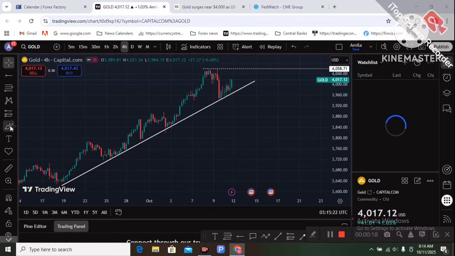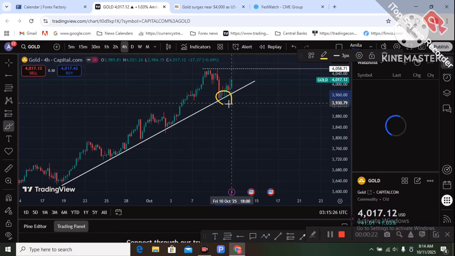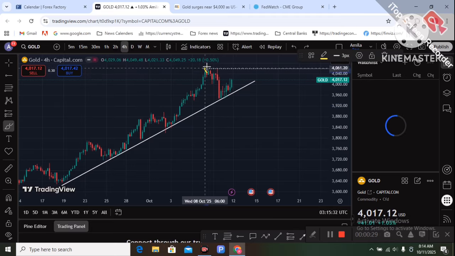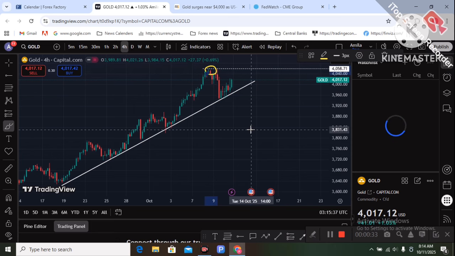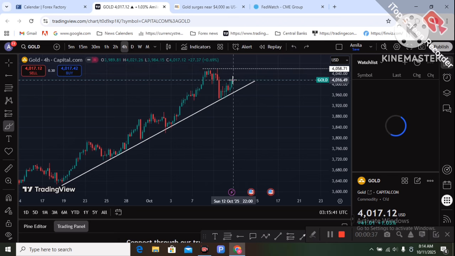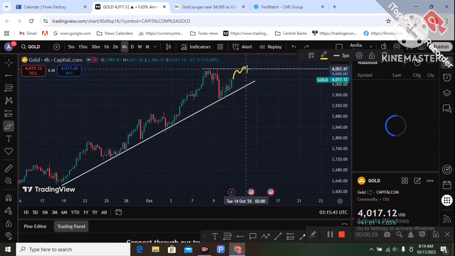So let's see what is going to happen next week. I'm on the 4-hour time frame. The price has still not broken out of this trend line. Price is still in an uptrend, continuing to the upside. Last week created a new all-time high at 4058. So there can be two scenarios. This is the resistance level; a breakout of this resistance level is your buy opportunity.